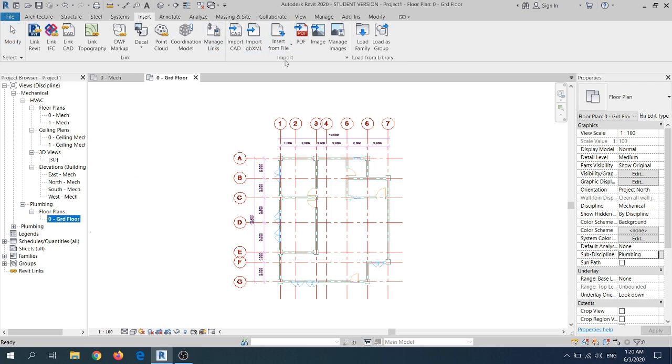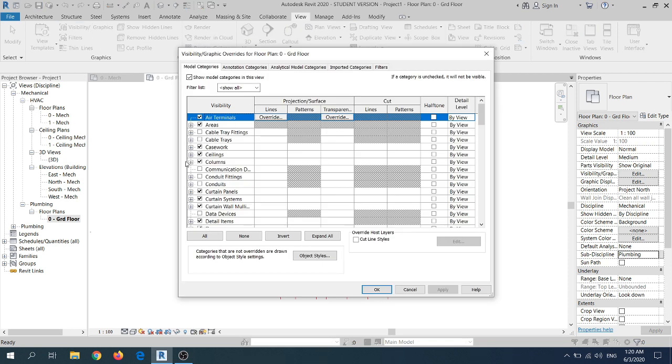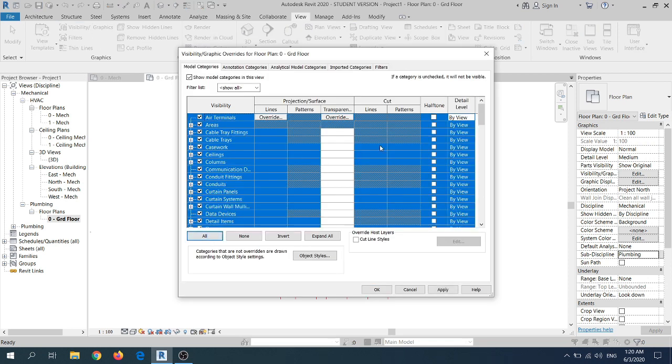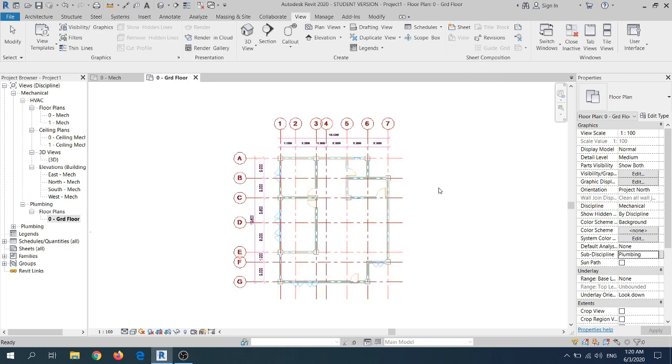Next, we like to create a view to make sure that all the pipes that we draw under this floor plan can be visible. Click visibility under the view tab and make sure that you highlight all items including the filters here. Click filter, click and choose visibility for all sanitary, domestic and vent. Apply and OK.